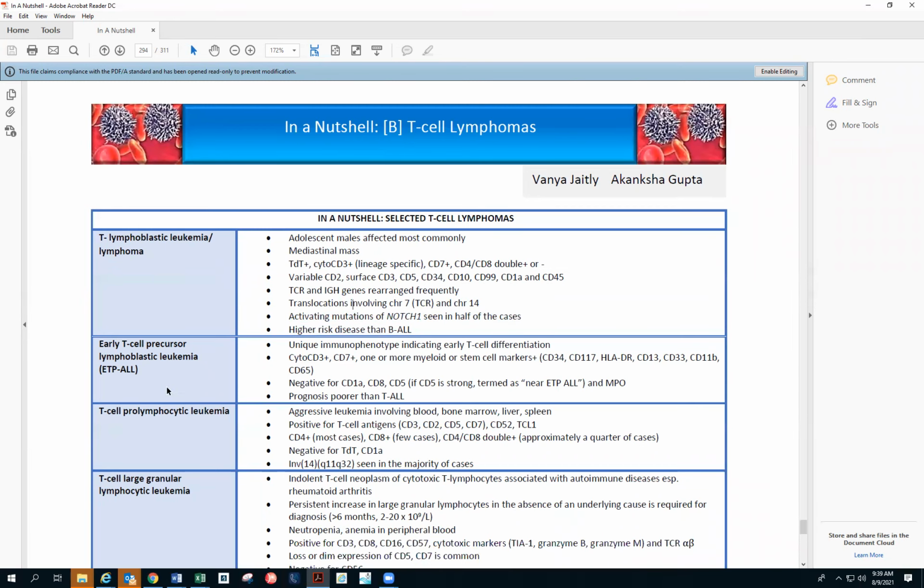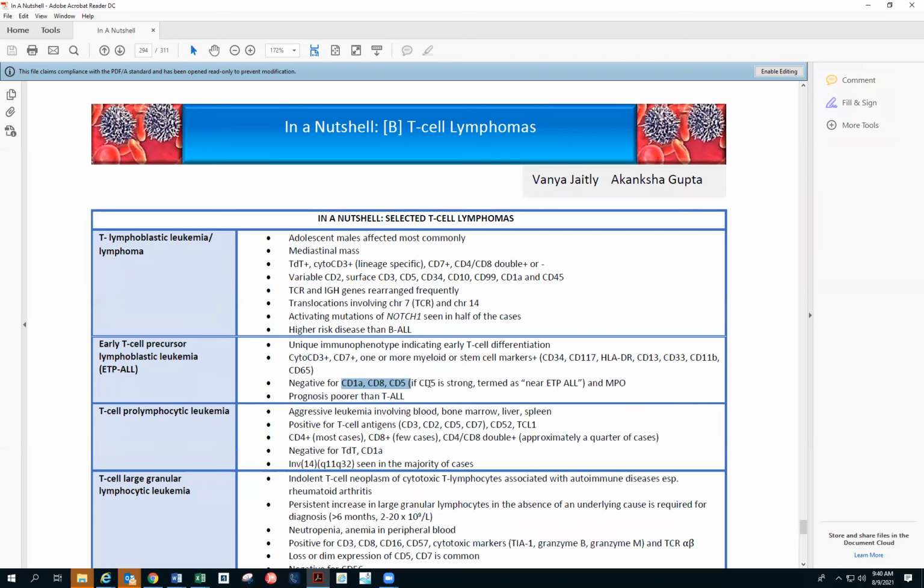So over here, the important one is ETP-ALL, and this is a phenotype that we should remember because the ETP-ALL has a bad prognosis. And we try to classify, if there is a T lymphoblastic leukemia lymphoma, whether it is an early T cell precursor lymphoblastic leukemia lymphoma. So for the ETP-ALL, we should remember a few things. First thing is CD1A will be negative, CD8 will be negative, and CD5 will be negative. So those three markers should be negative.